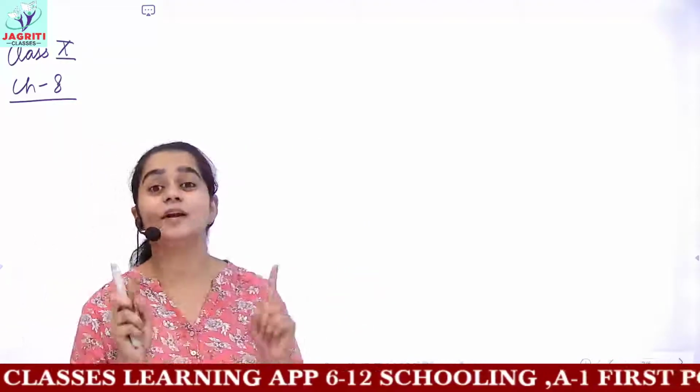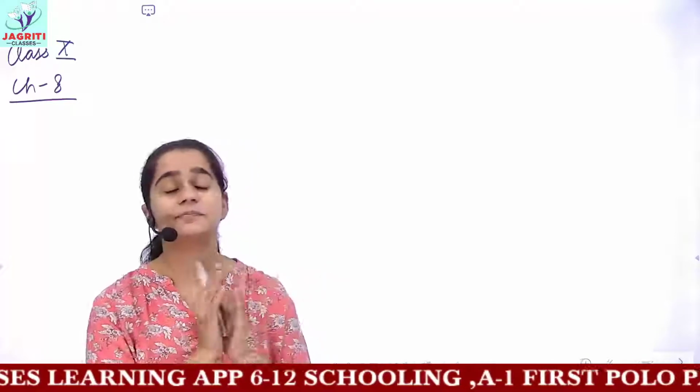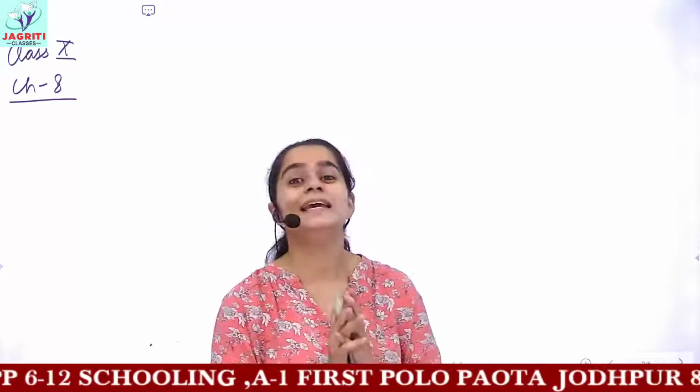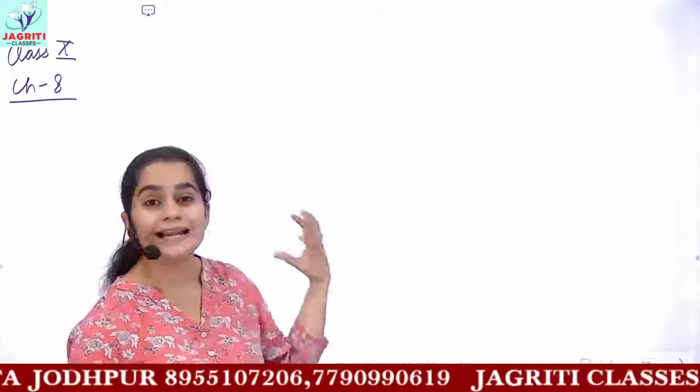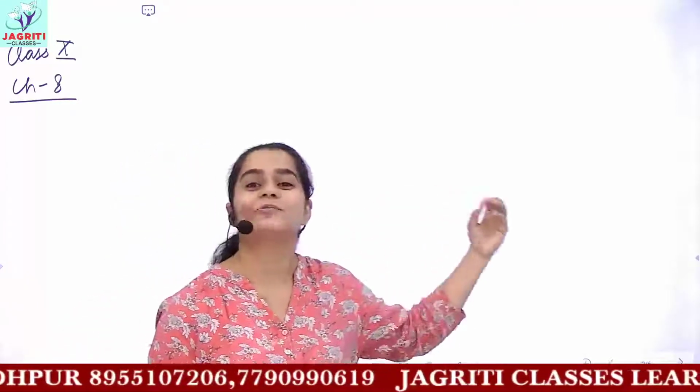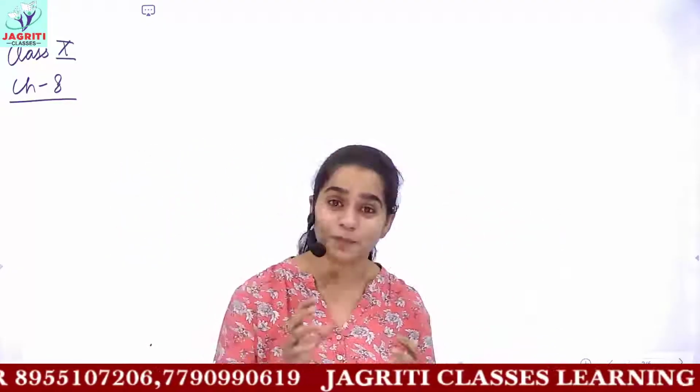In the previous video lecture, I told you about sexual reproduction in flowering plants. Flowering plants are also called angiosperms, which you learned in the chapter Diversity in Living Organisms in standard 9th. We have done the flowering plant portion, which is very important. I told you the different parts of the flower, then we discussed the male gamete and the female gamete in the flower. Then we discussed the male reproductive part, androecium, and the female one, known as gynoecium or pistil.